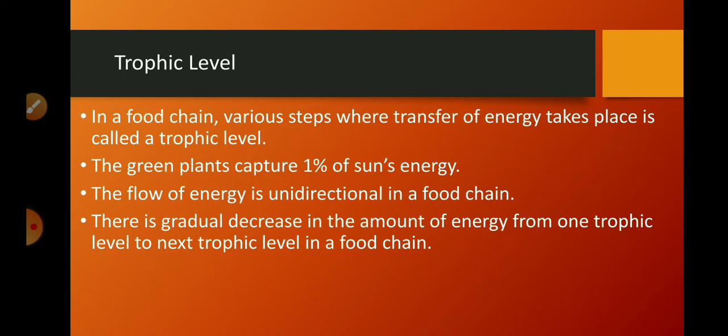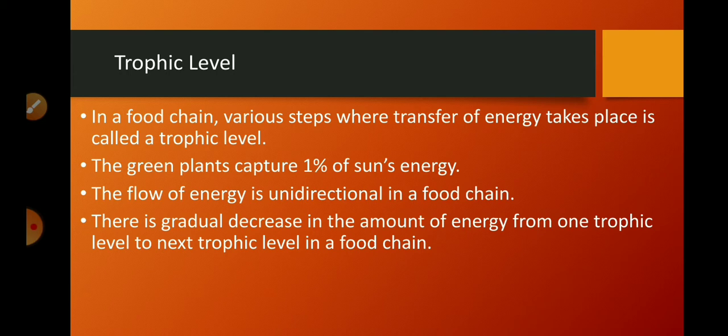The herbivores or primary consumers are the second trophic level, for example cow, deer, grasshopper. Small carnivores or secondary consumers are at the third trophic level, and large carnivores or tertiary consumers form the fourth trophic level.